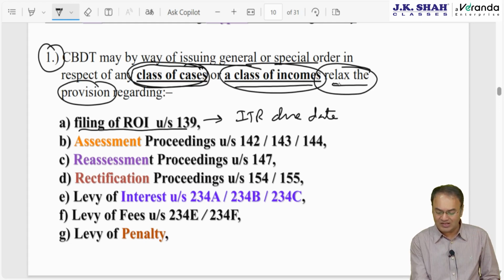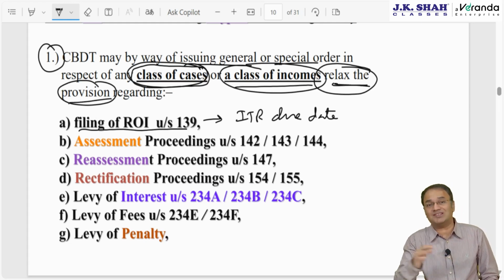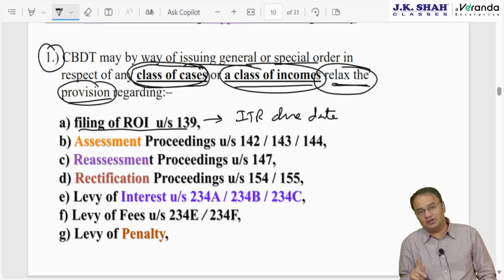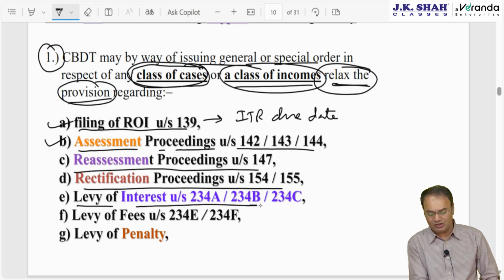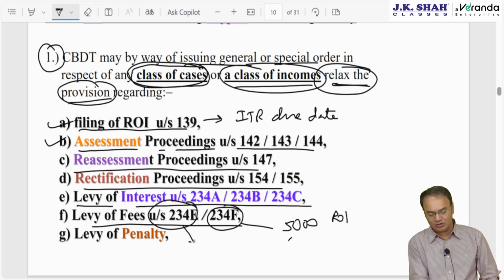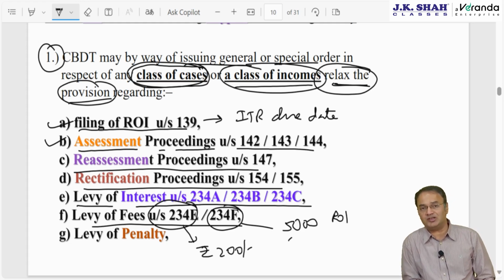Okay, so CBDT can relax the provision, meaning thereby CBDT can extend the due date, cannot cut it short. Instead of 31st July, they cannot make it 15 July. That Finance Ministry will have to do in case they want to. CBDT can relax the provision regarding assessment proceedings under 142, 143, 144, reassessment proceedings, rectification proceeding, levy of interest under 234 ABC, levy of fees under 234E and 234F. 234F is 5,000 fees for late filing of IT return, and 234E is 200 rupee per day for late filing of TDS or TCS quarterly statement.